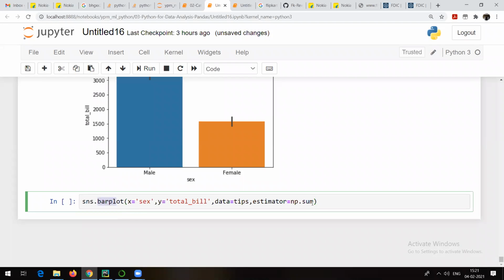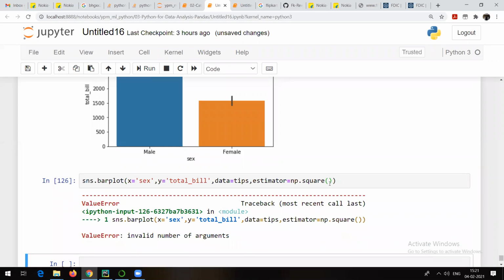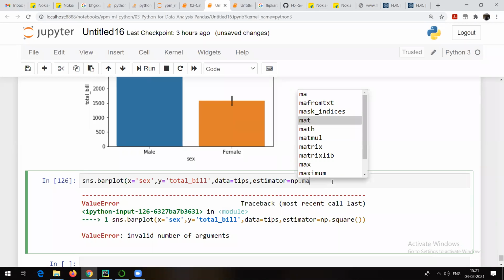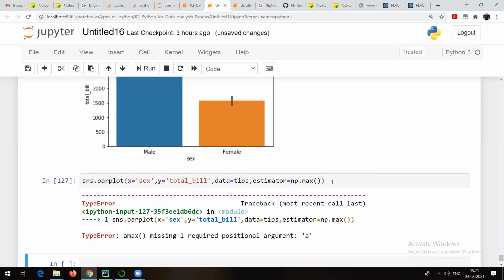sns.barplot. It's simply a bar plot. Okay. So if I try to check whether count is available, okay, count is not there. Maybe np dot sum, we already saw. You can compare it on the basis of anything, whatever you want, right? Whatever aggregate function, maybe I can talk about max or mean. So let's compare the maximum total bill generated by female and the maximum total bill generated by male. Let's check this.